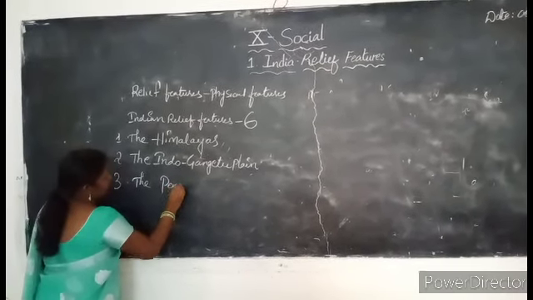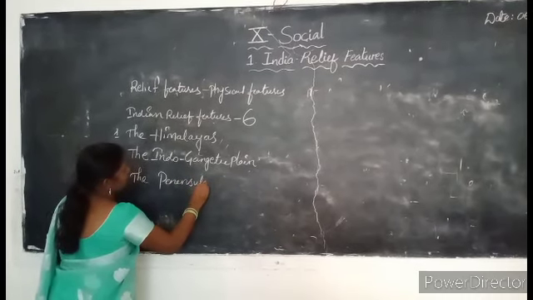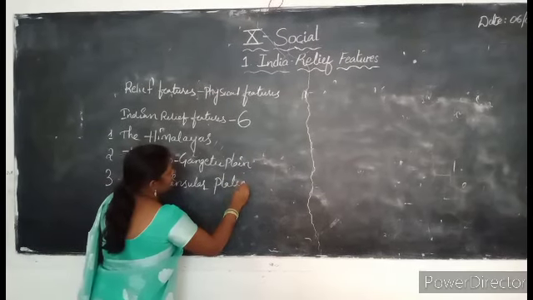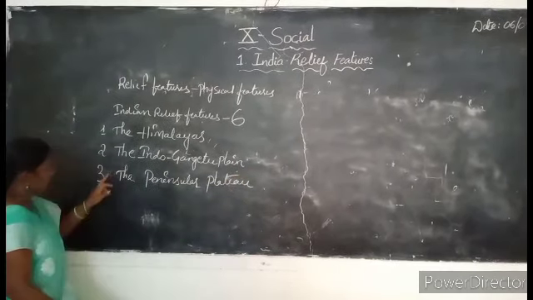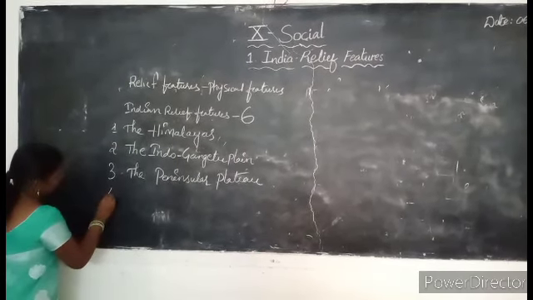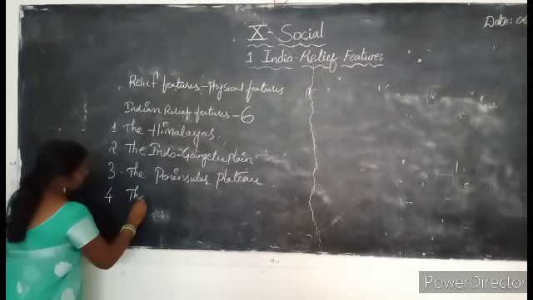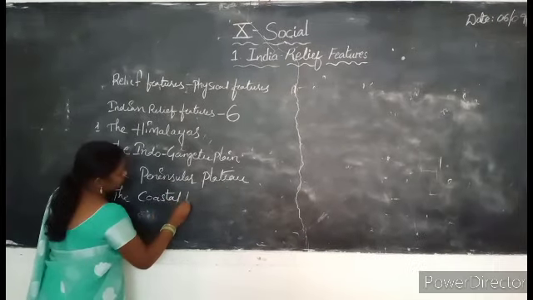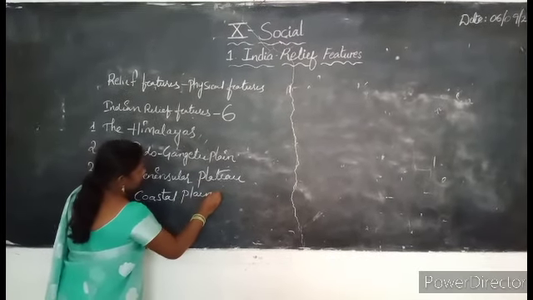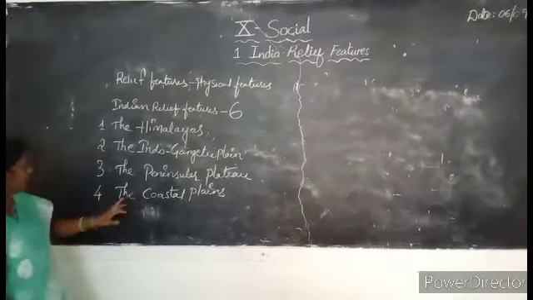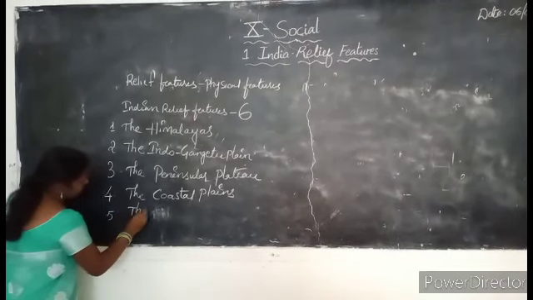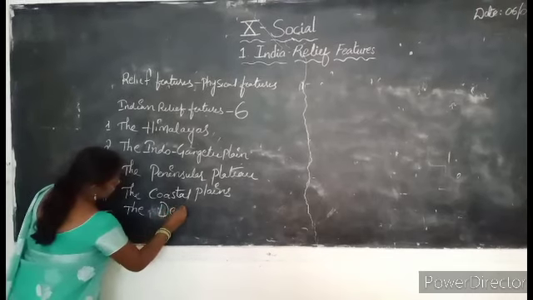The Peninsular Plateau. Fourth one is the coastal plains. Fifth one is the deserts.